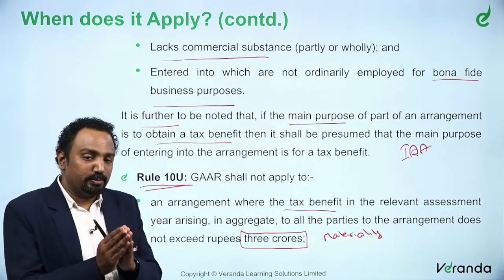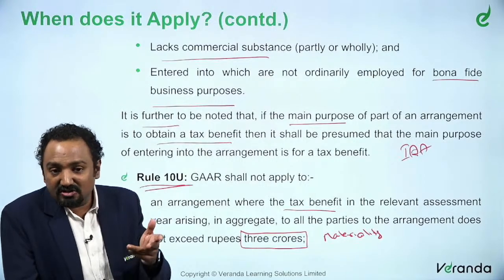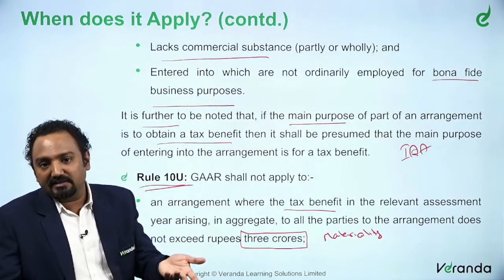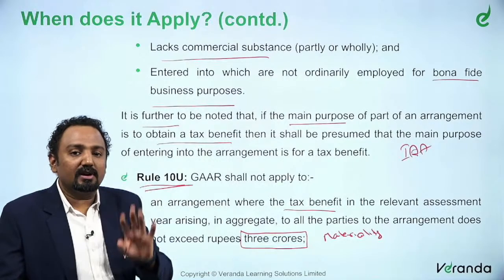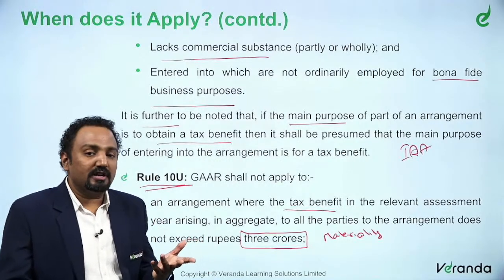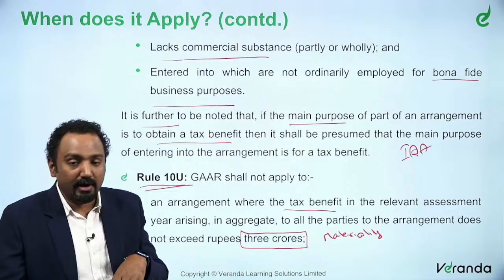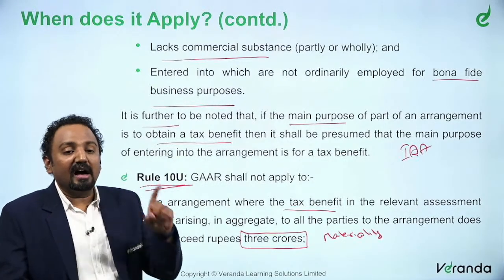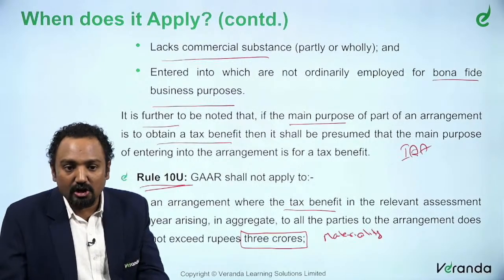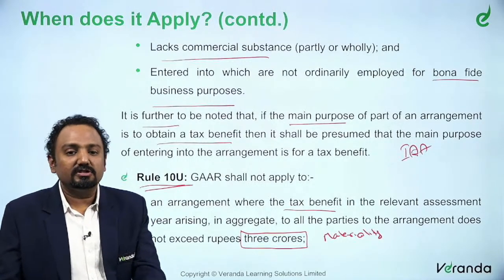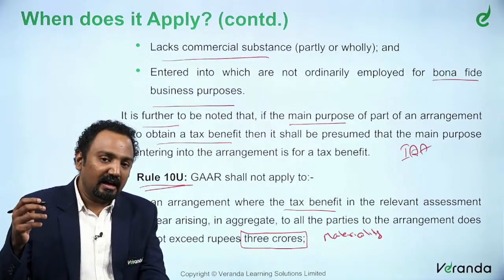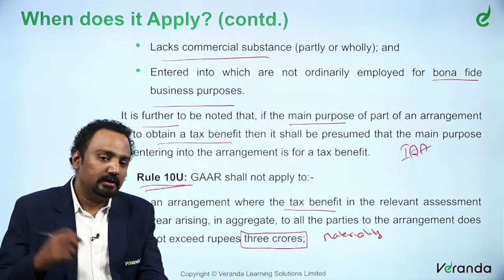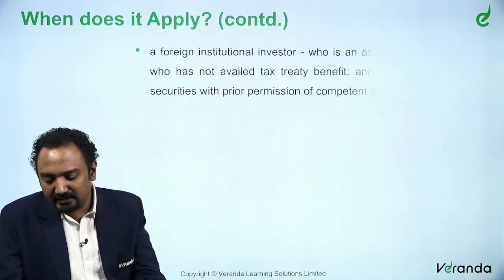So, whenever the tax benefit does not exceed 3 crores, even though it lacks commercial substance, it will not be called an impermissible avoidance arrangement. Though it may be an impermissible avoidance arrangement, GAAR cannot be invoked for transactions which have a tax benefit less than or equal to 3 crores. That is the first thing.